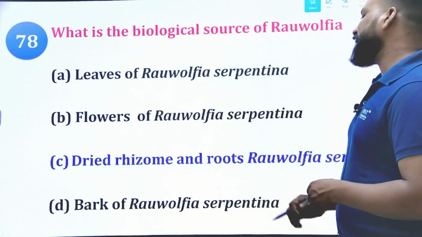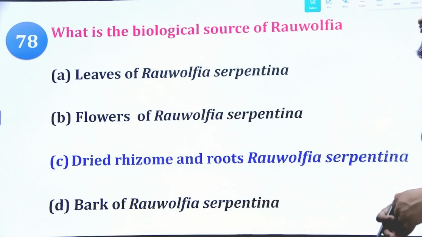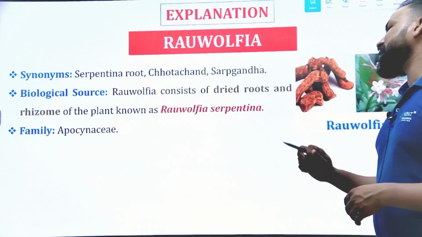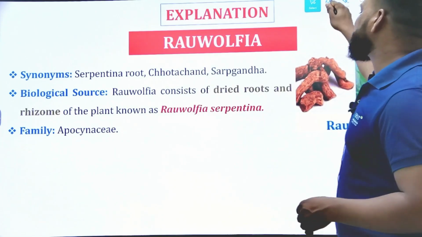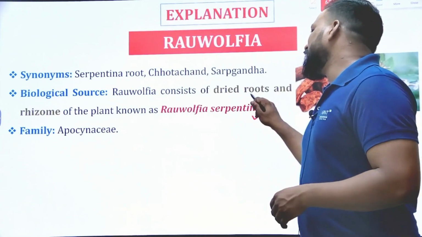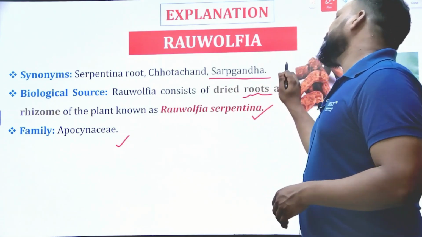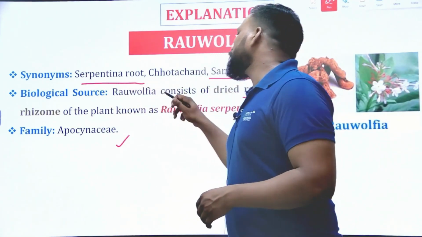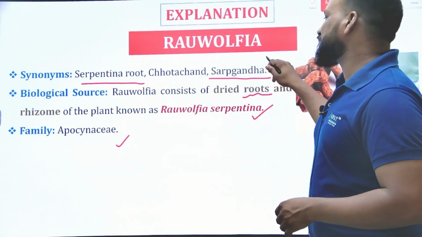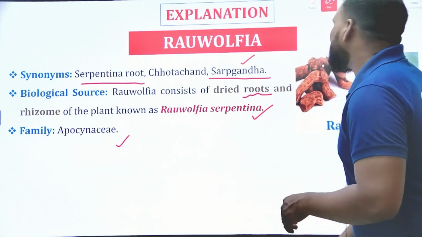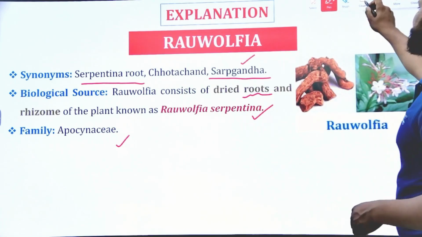Undoubtedly you can select this option, because it is obtained from the dried roots and rhizomes of Rauwolfia serpentina, belonging to the family Apocynaceae. Very important: serpentine root, Indian snake root, Chandrika and Sarpagandha are the synonyms of this Rauwolfia.